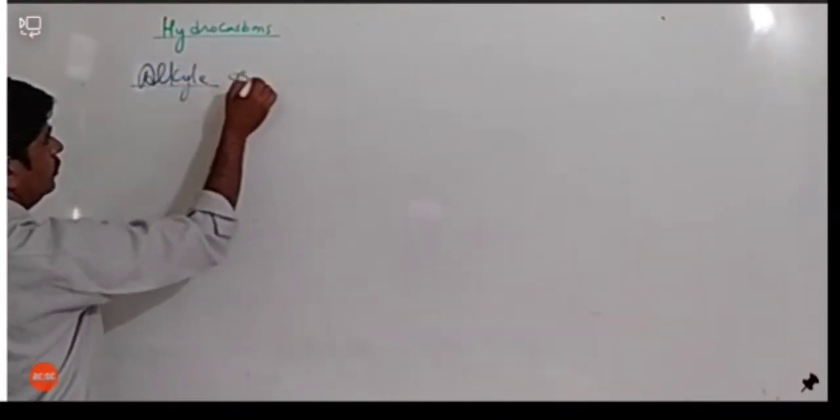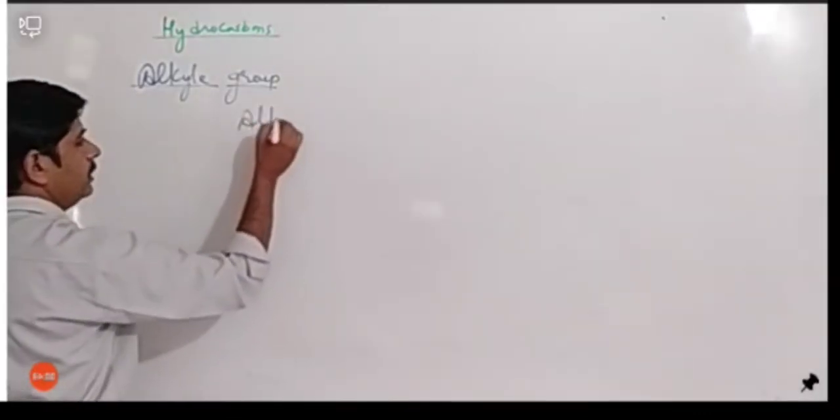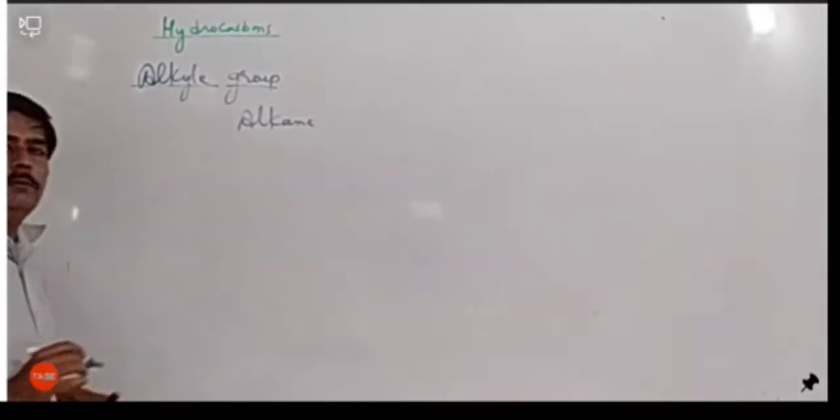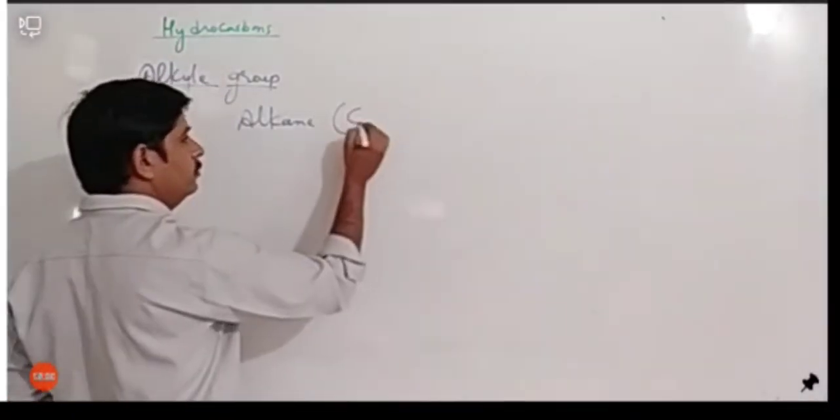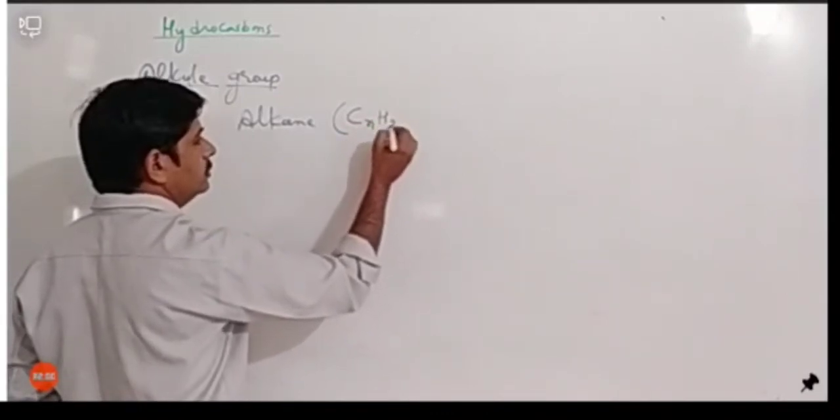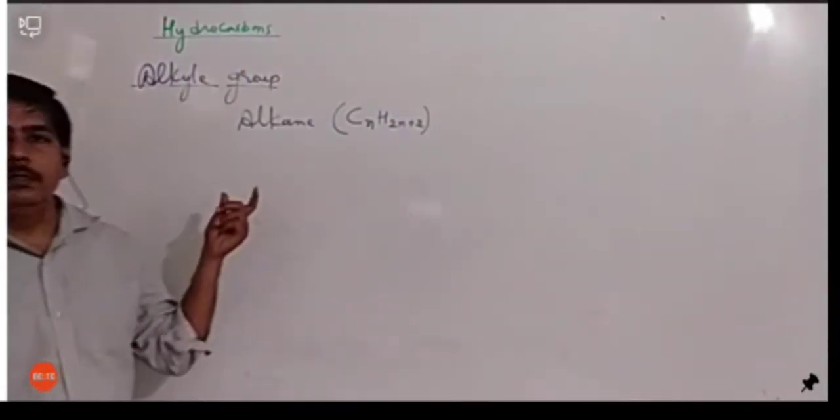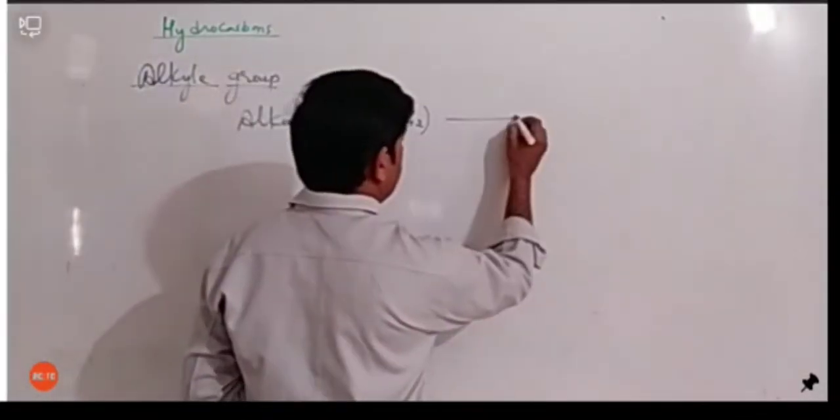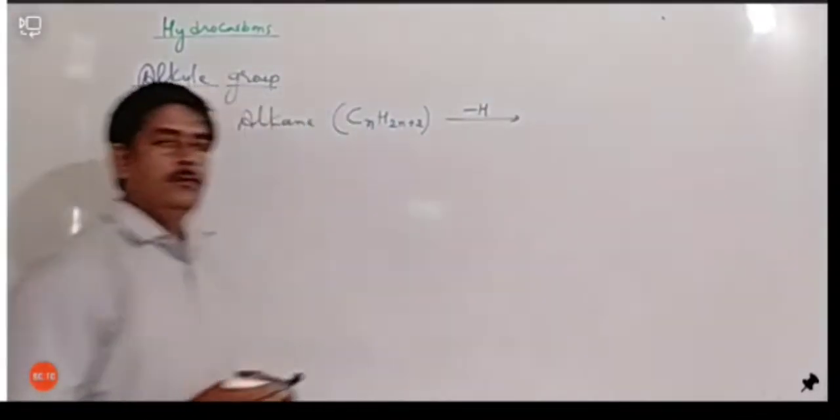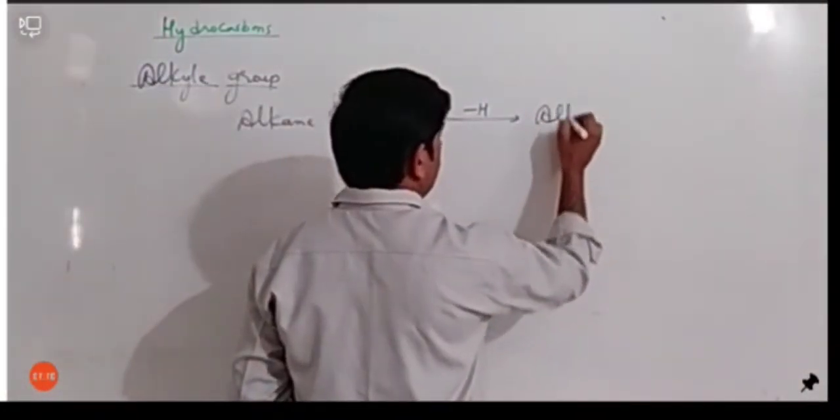group because it is also used at many places. So we should know it. You know, we have studied about alkane. Yesterday we studied about alkane and we saw that alkanes are those hydrocarbons which follow this formula CnH2n plus 2. If any compound having this formula is called alkane. If we remove one hydrogen from this alkane, the species formed is called alkyl.